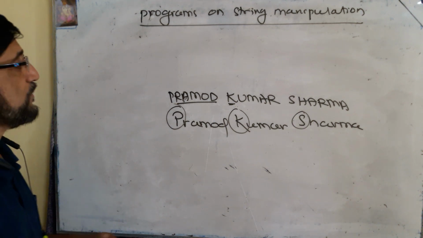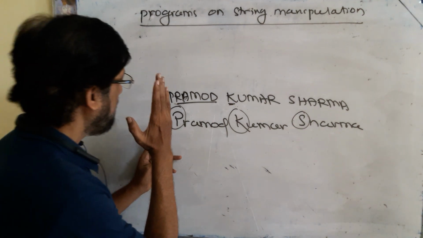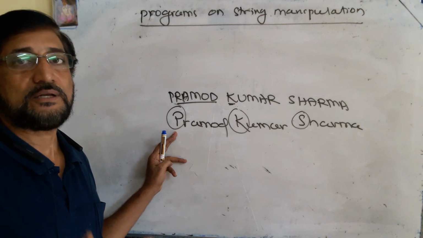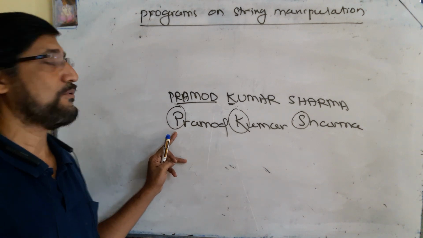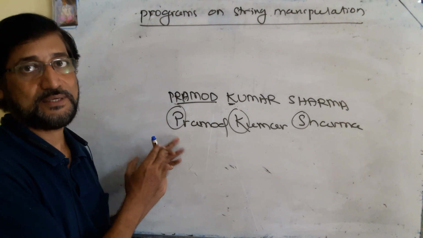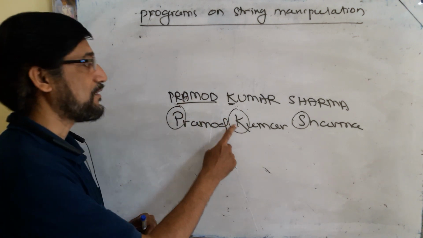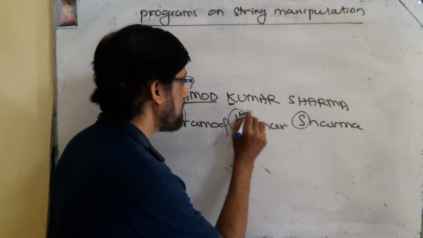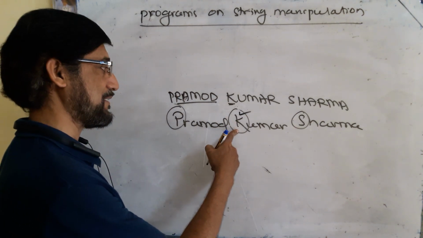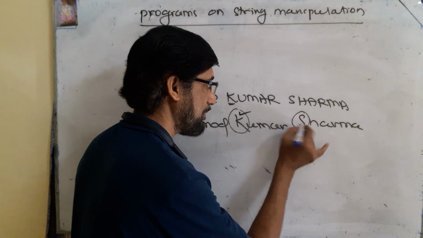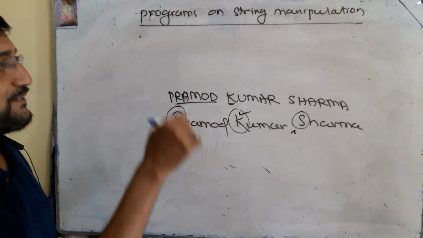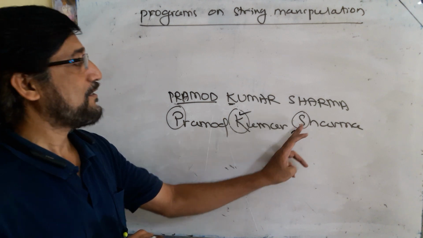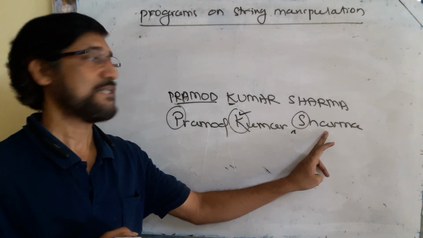How to do it? We are going to select the first character of all the words. How can you make the computer know that this is the first character of the word? That means the character that comes after the space character is the first character of the word. K comes after the space character, this is the first character of the word. S comes after the space character, so S is the first character of the word Sarma.